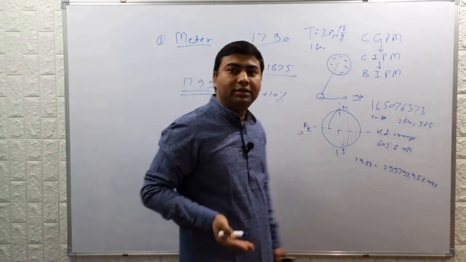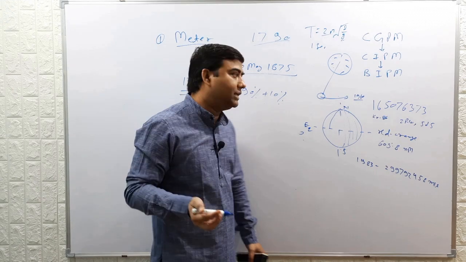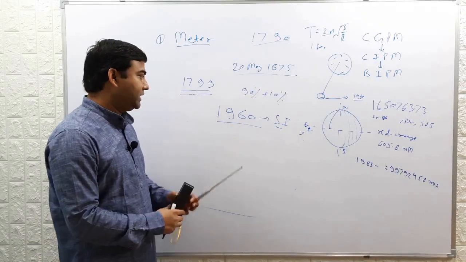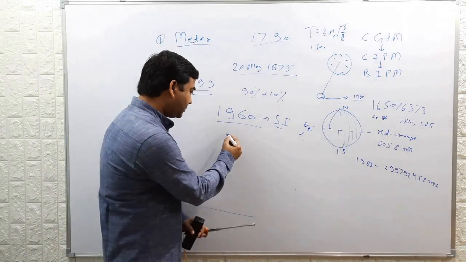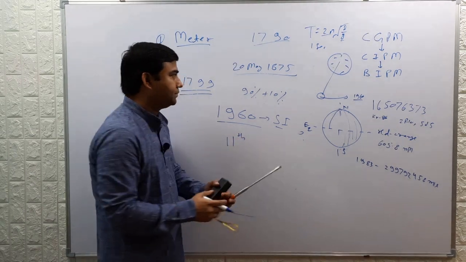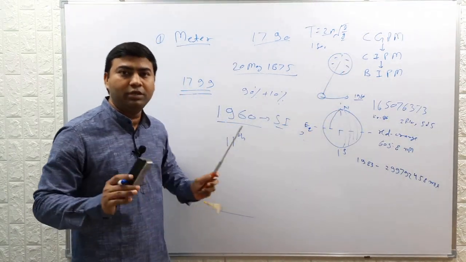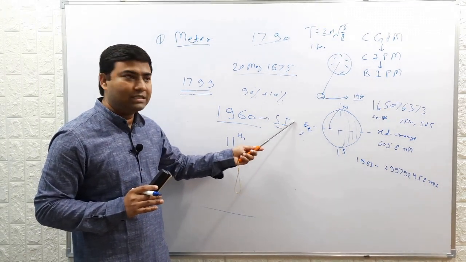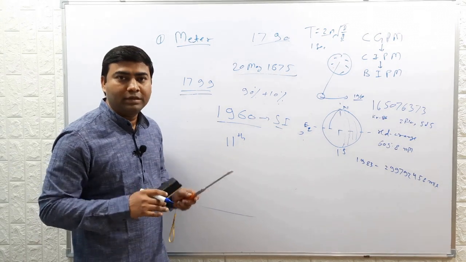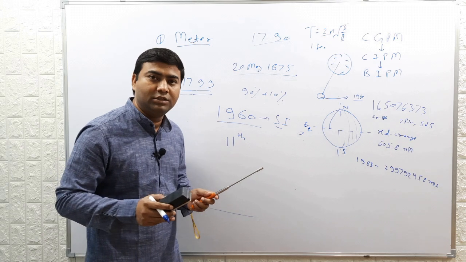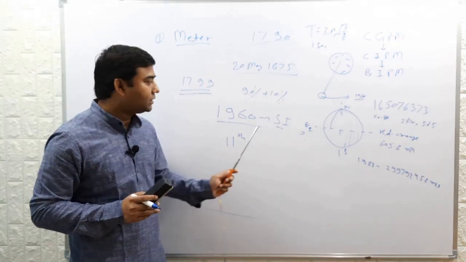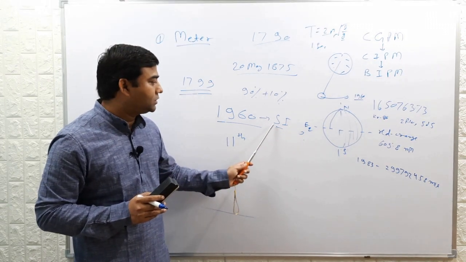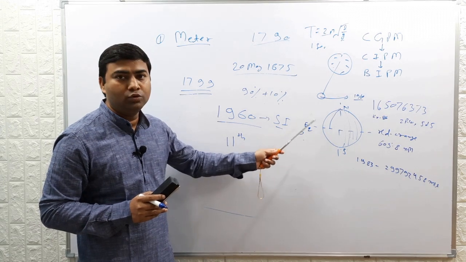The next change in the definition of meter came in 1960. In 1960, during the 11th meeting of CGPM, a resolution was passed to change the name of the metric system or MKS system to the SI system. The name was changed from MKS system or metric system to SI system. This is called the International System of Units in English, and in French it is called Systeme International d'Unites.